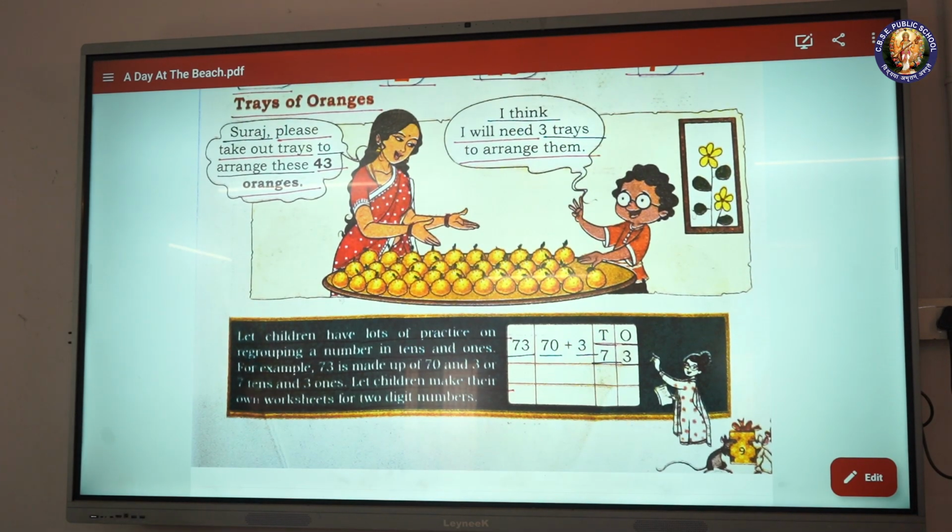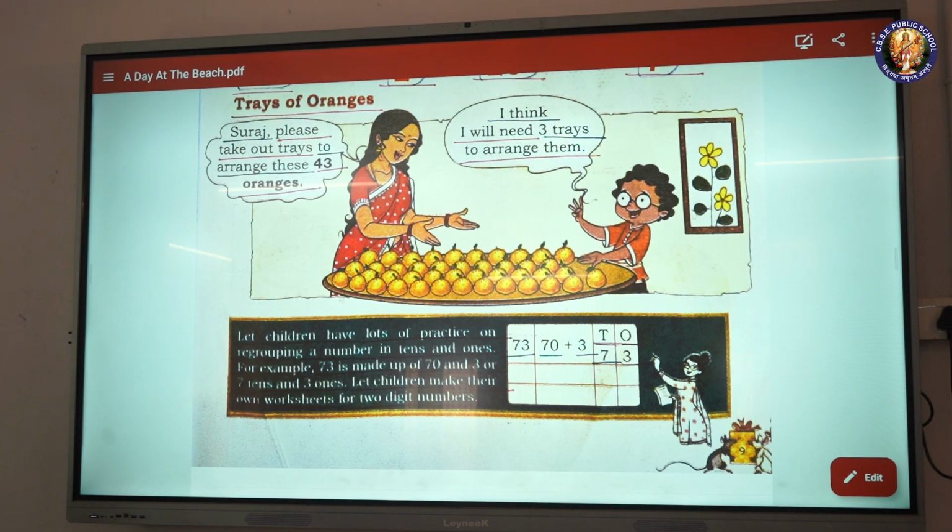Trays of oranges. Suraj, please take out trays to arrange these 43 oranges. I think I will need 3 trays to arrange them.